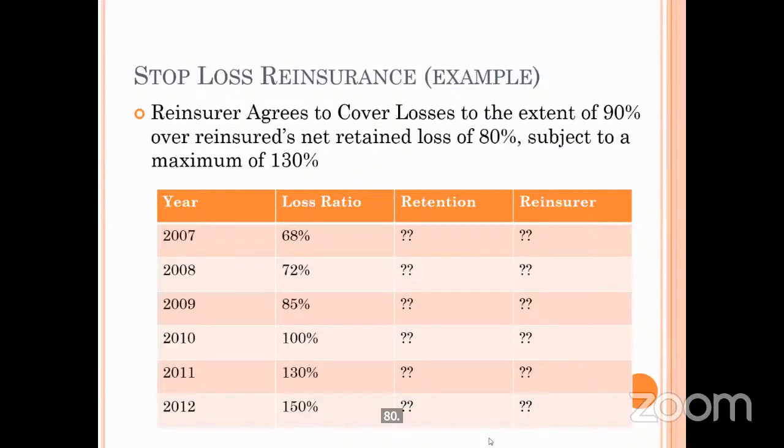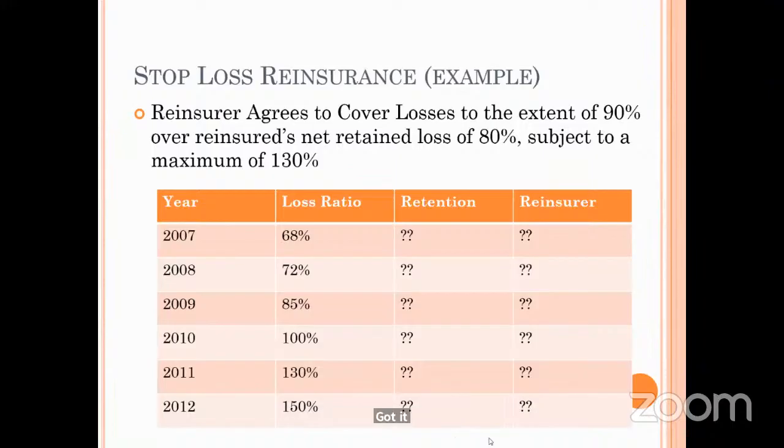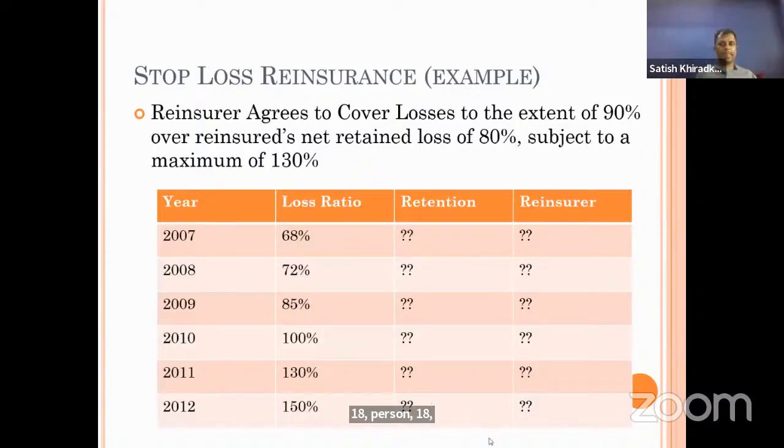Okay, sorry, I missed something. In 2009 it is 85%, so reinsurer 5%. 90% of 5% is 4.5%. Insurer 80.5 and reinsurer 4.5. Yes, so 80.5 and 4.5. In 2010, 82 and 18. The reinsurer pays 18. Correct.